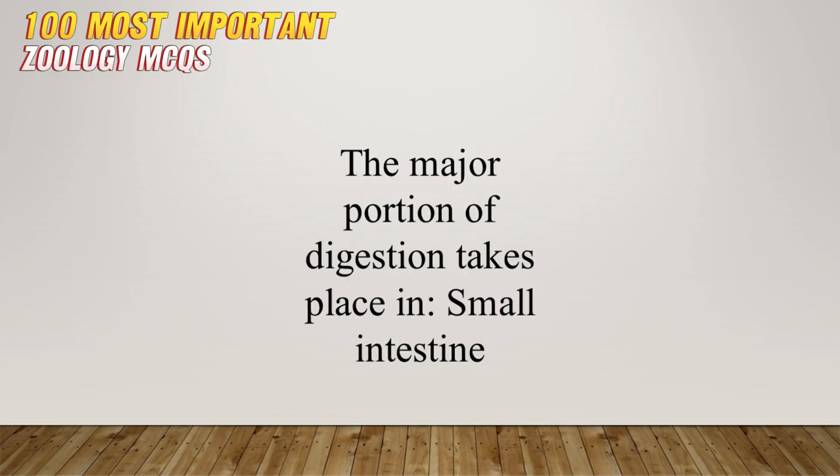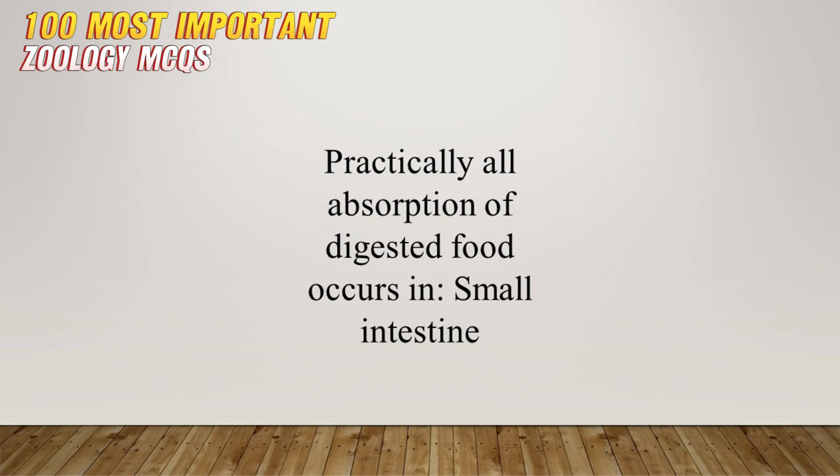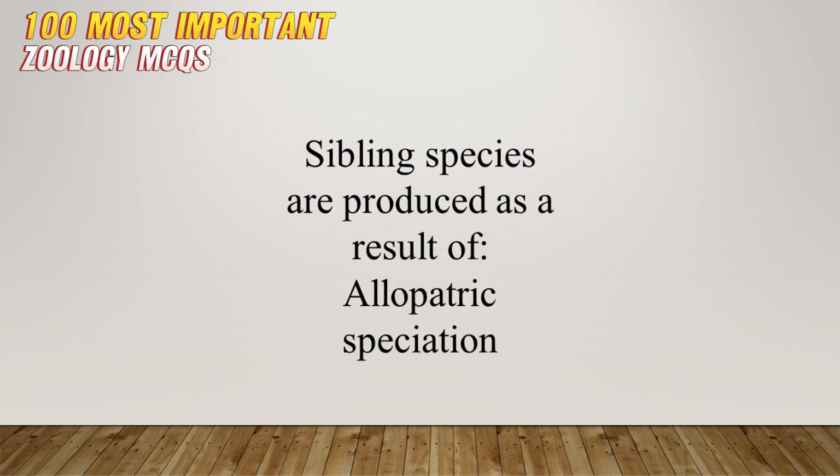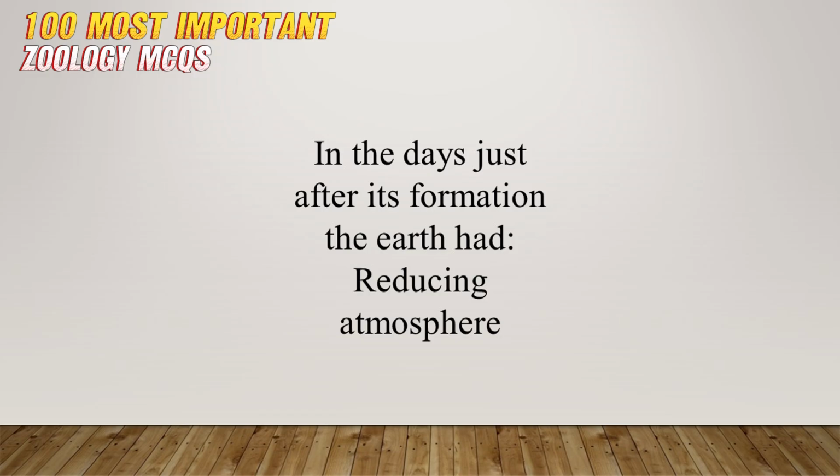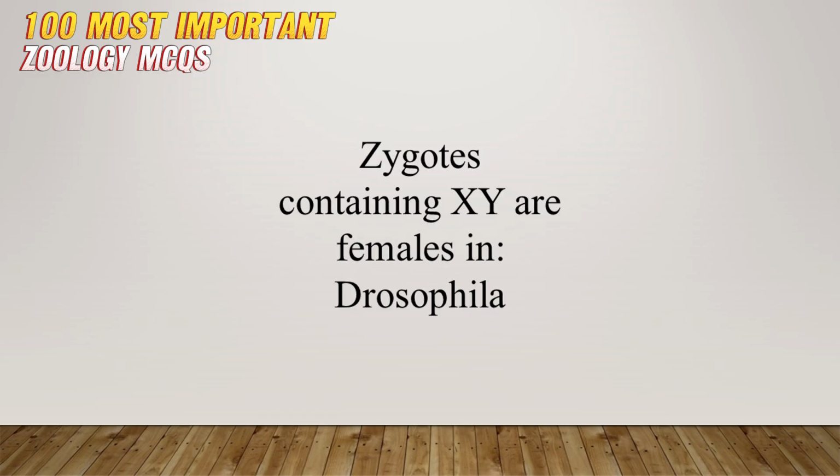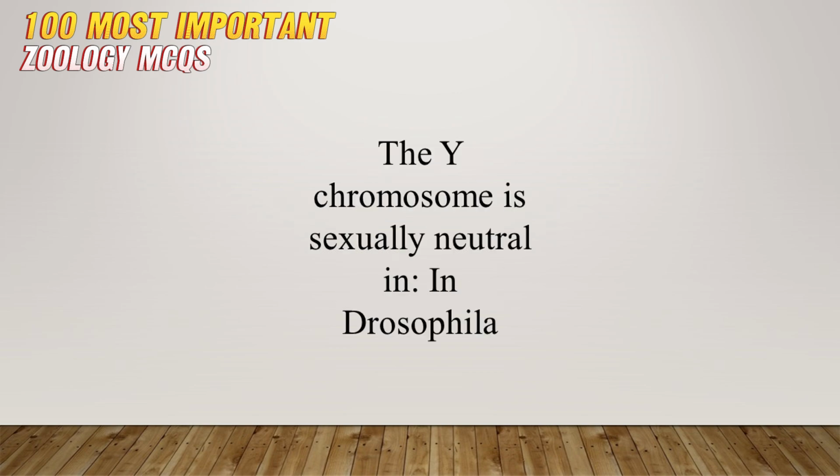The major portion of digestion takes place in the small intestine. Practically all absorption of digested food occurs in the small intestine. Sibling species are produced as a result of allopatric speciation. In the days just after its formation, the Earth had a reducing atmosphere. Zygotes containing XY are females in Drosophila. The Y chromosome is sexually neutral in Drosophila.